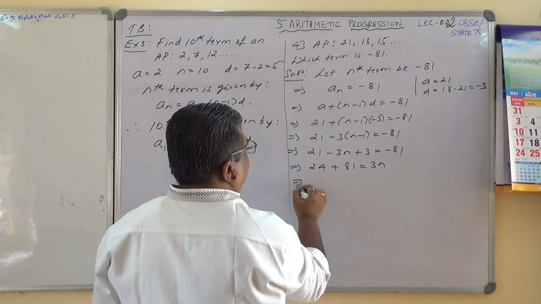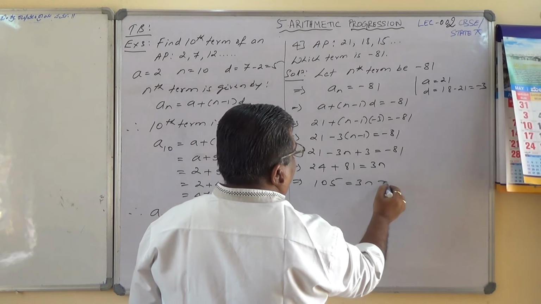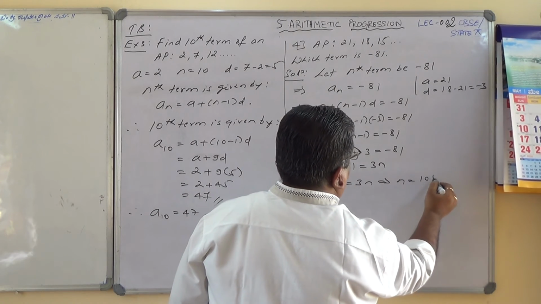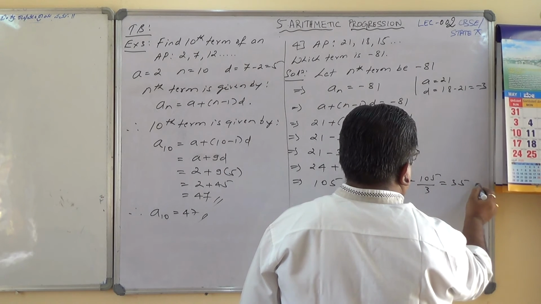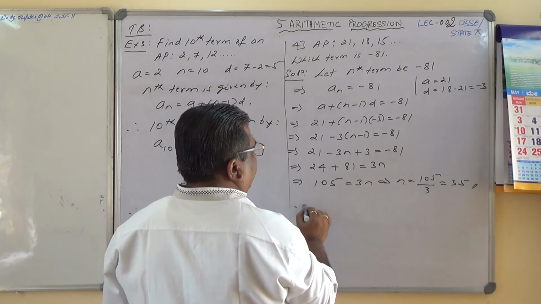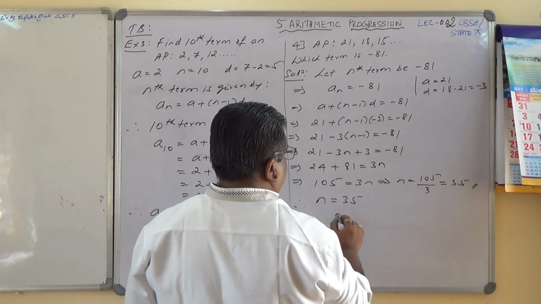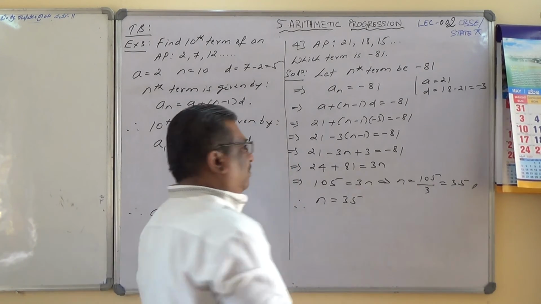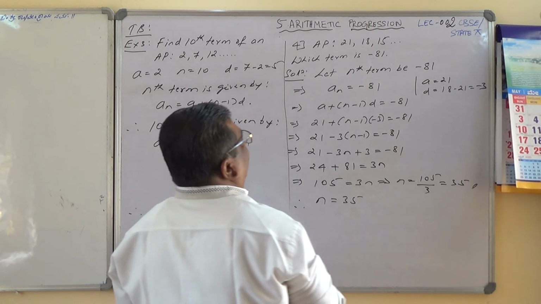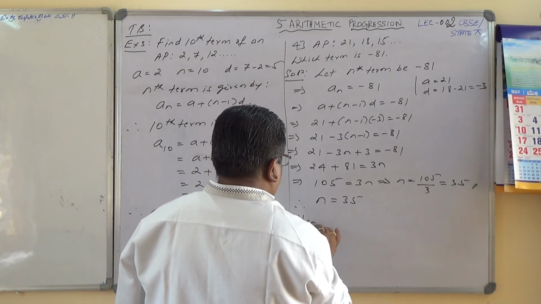This implies 105 equals 3n, so n equals 105 by 3, which is 35, isn't it? Now which term is minus 81? The 35th term is minus 81.